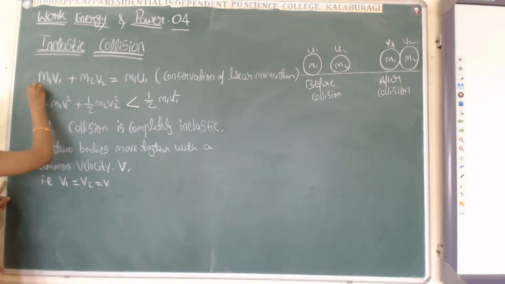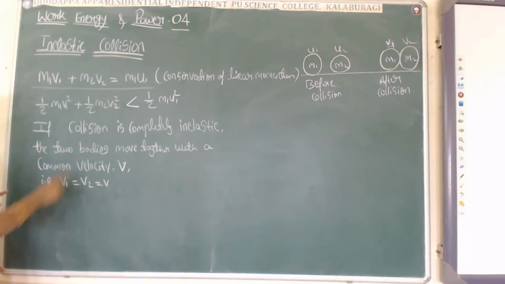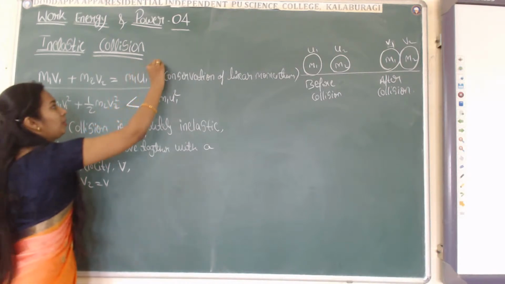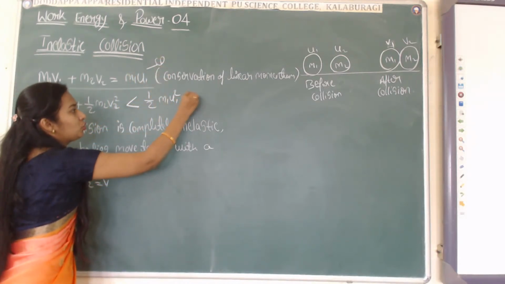Therefore, here I will substitute v1 equals v and v2 equals v. Consider these as equation number 1 and 2.